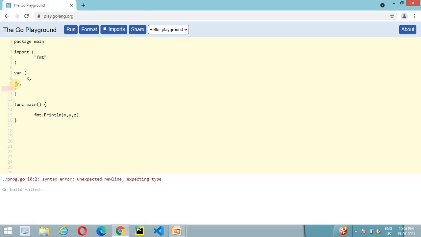Something we have done wrong here. Oh, actually we have not assigned any value in this case. If we don't want to assign any value, then we need to explicitly mention the type of this variable.